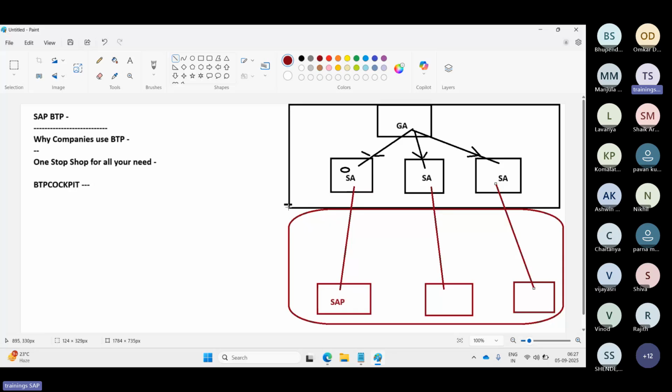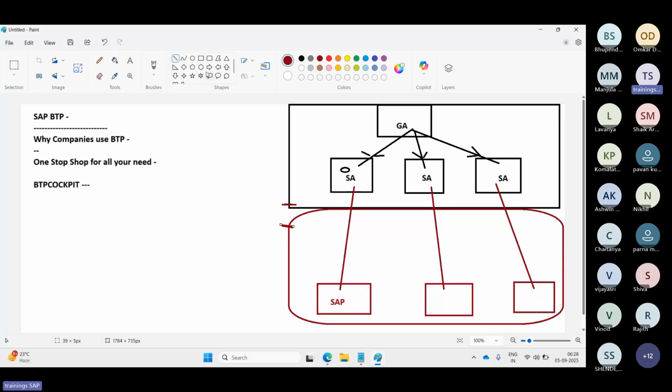This is the customer premises, and this is the SAP public cloud. The customer network is private, and this is public, so anytime, anywhere you can access it. But customer network systems are in a private network. You need a VPN or some different procedure to connect to them. So you are connecting private to public, or public sub accounts to the private SAP systems.